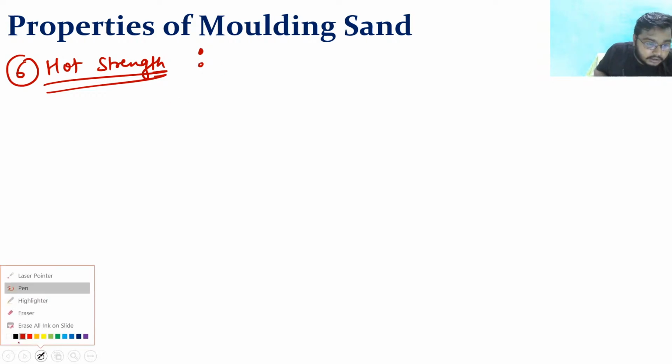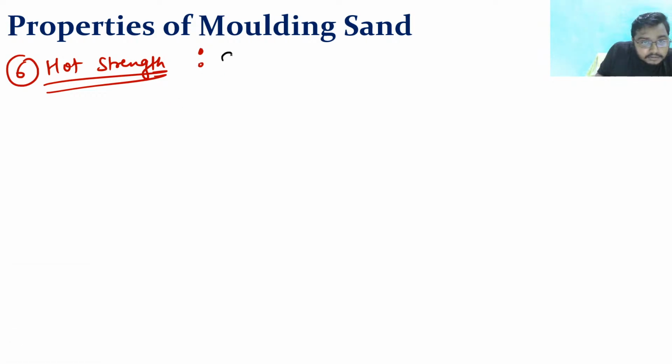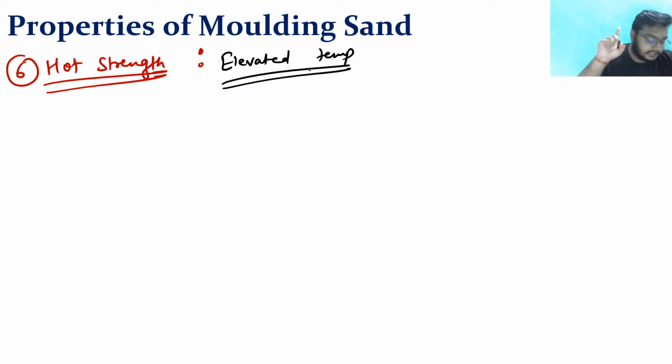See, this is the difference: elevated temperature. If the molding sand can withstand its exact shape at elevated temperature, then that strength of the molding sand is known as hot strength, right?